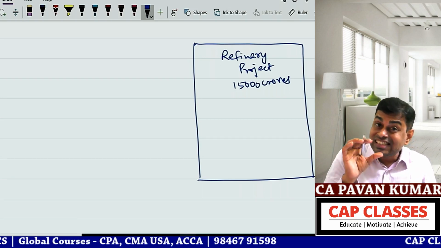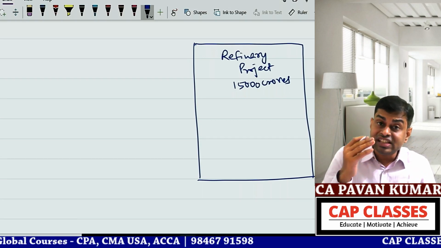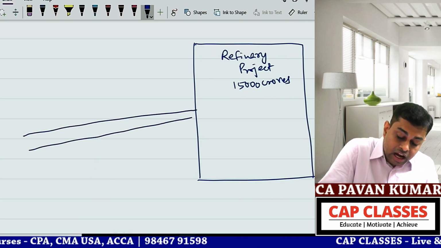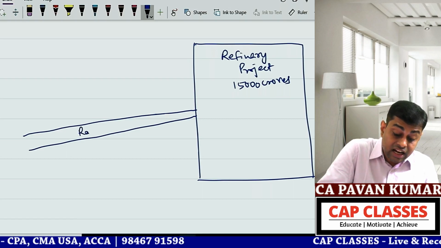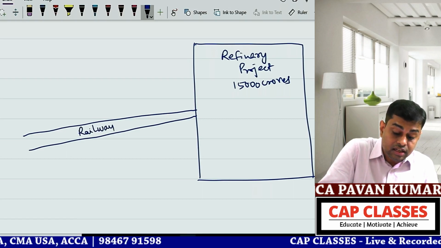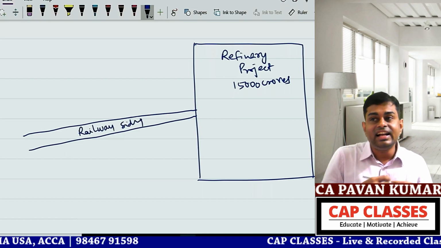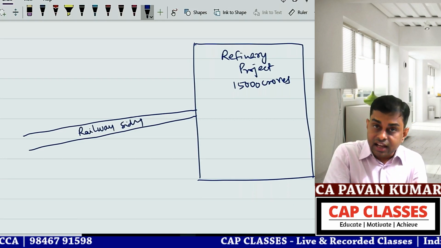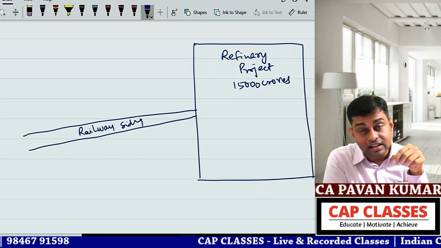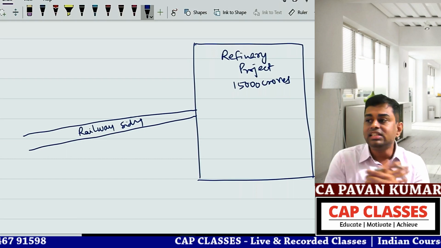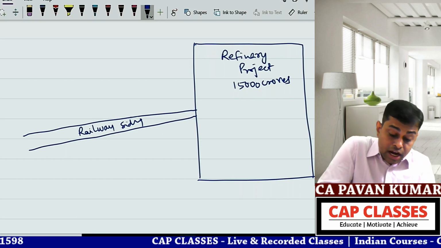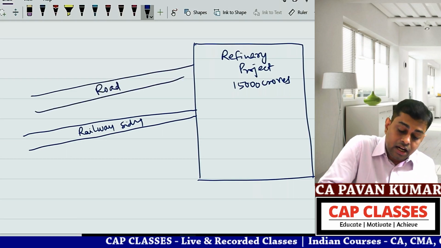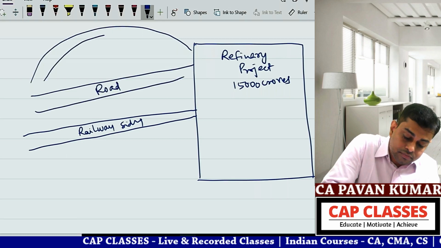So, to facilitate the project, from here to here, I need to construct a railway siding. Sir, this railway siding I studied in the auditing chapter, audit of items of financial statements. Congratulations, this is the same railway siding. It is a kind of private track you are laying, and one road and one bridge.